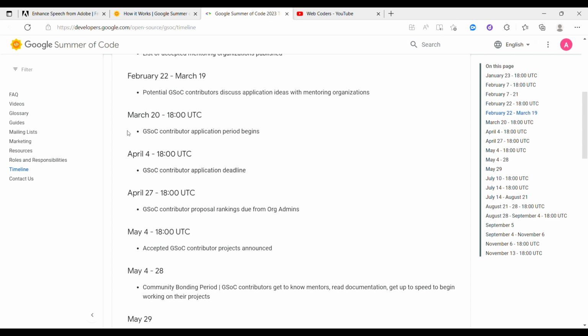So under that you write why you want this job, and what you have done within the period of time in open source. Do you have any prior experience? Like, have you contributed any code?